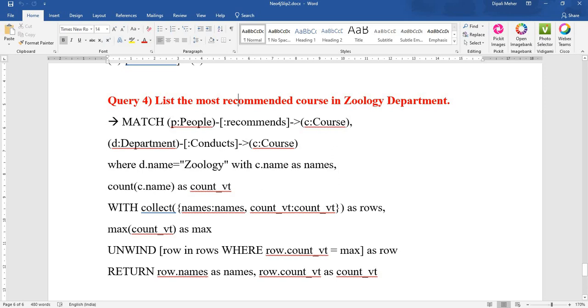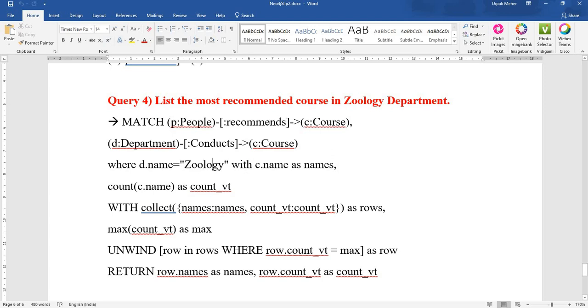We want to find out the most recommended course in the zoology department. So match people recommends course. Here itself in the match you have to match the relationship, so people should recommend that course. The department should conduct that course. It should not be that people recommend a course that is not conducted by any department; that course should also be conducted by the department. Where? What is the department name? From which department are we going to do this? For the zoology department. So where D dot name is zoology.